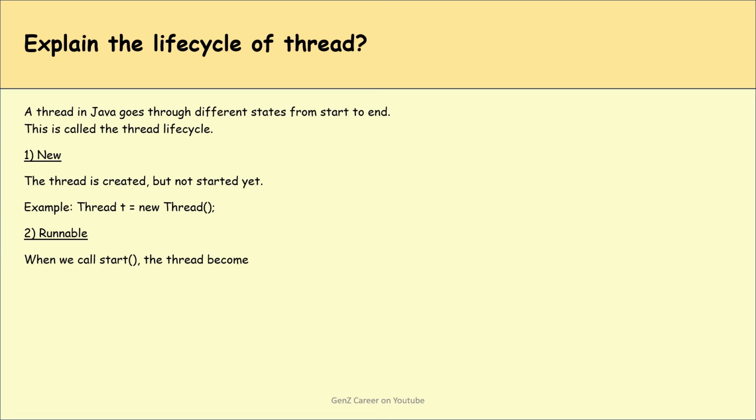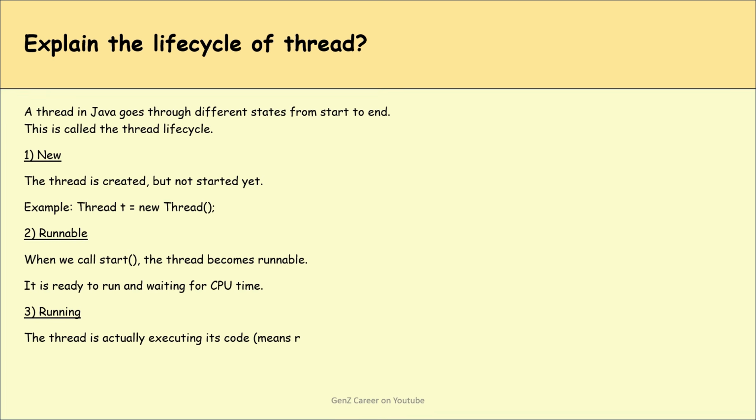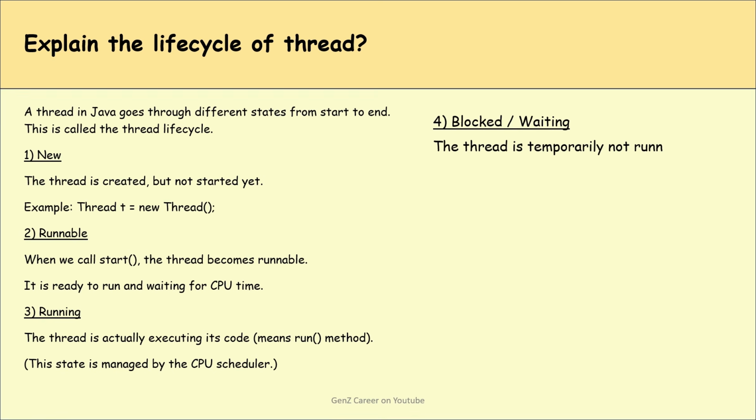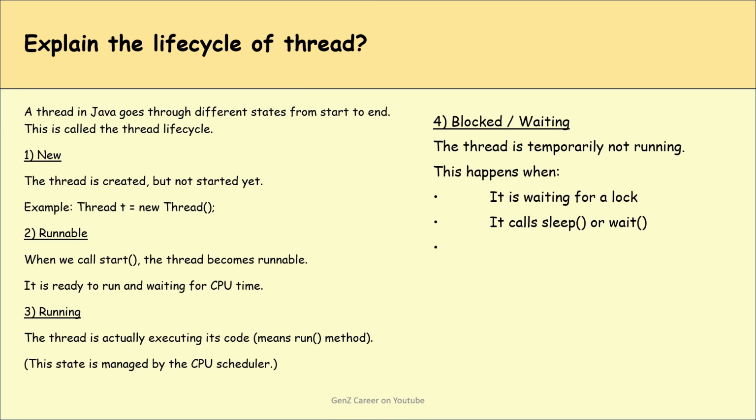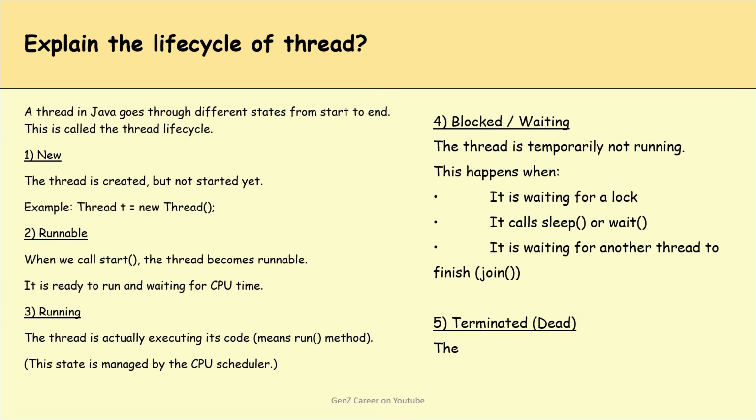Second is runnable. When we call the start method, the thread becomes runnable. It is ready to run and waiting for CPU time. Third is running. The thread is actually executing its code, means the run method. This state is managed by the CPU scheduler. Fourth is blocked or waiting. The thread is temporarily not running. This happens when it is waiting for a lock, it calls the sleep method or wait method, or it is waiting for another thread to finish. Fifth is terminated. The thread finishes its work or stops due to an error.